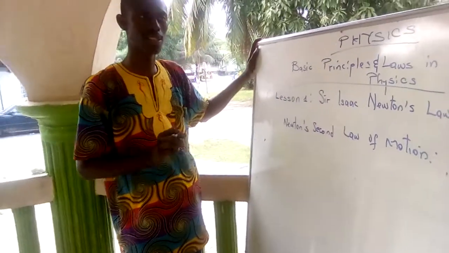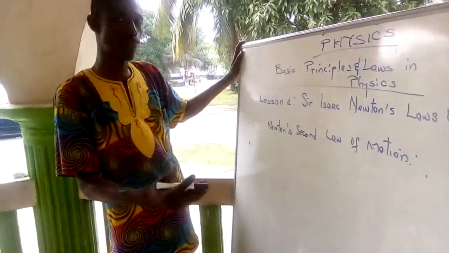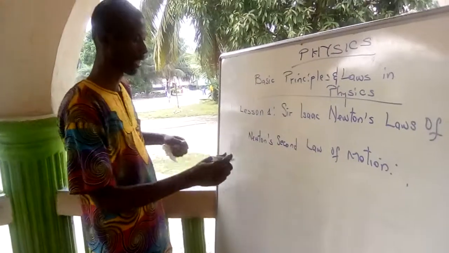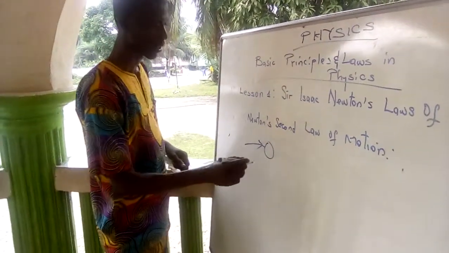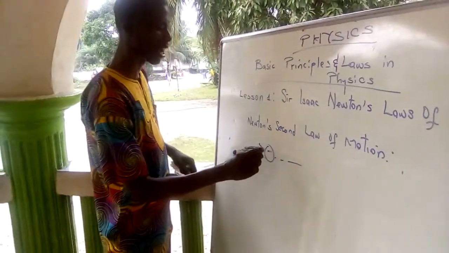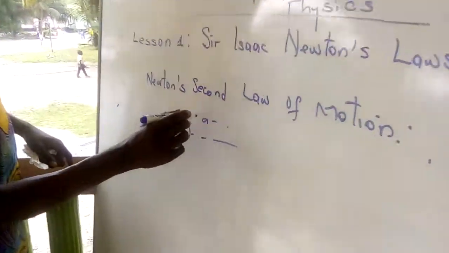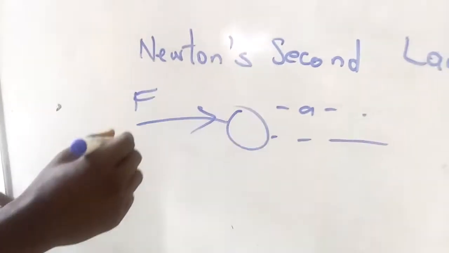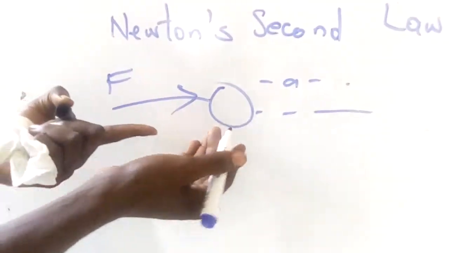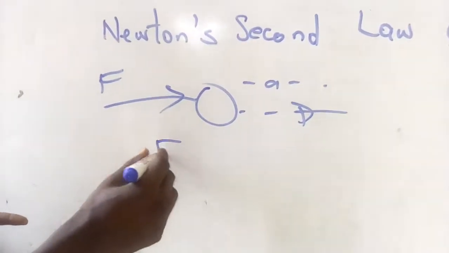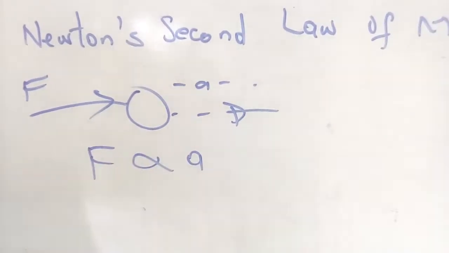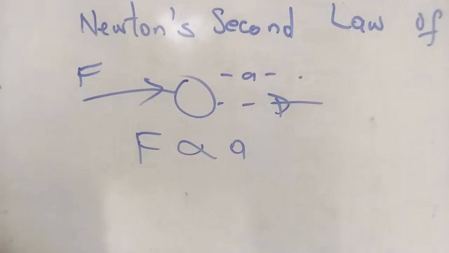So in that case, he said that force is directly proportional to acceleration. If the body is at rest, apply a force on it, and the body moves, it will move in the direction of the acceleration of this body. So force is directly proportional to acceleration. That's what he said. Perfectly correct.